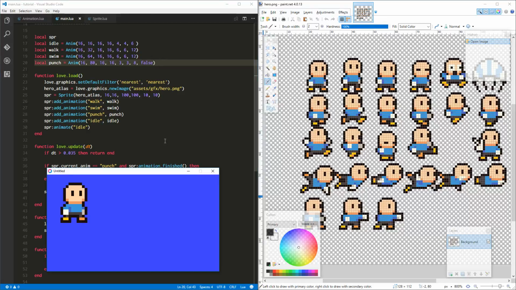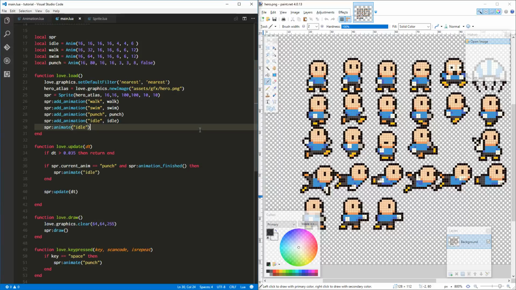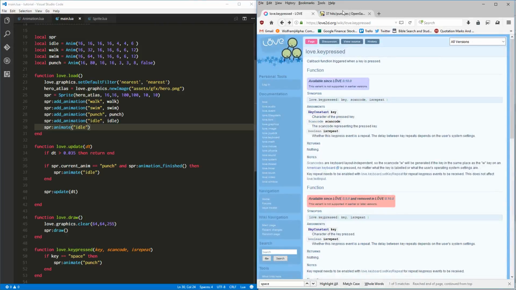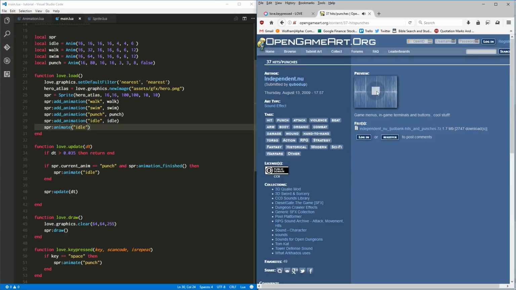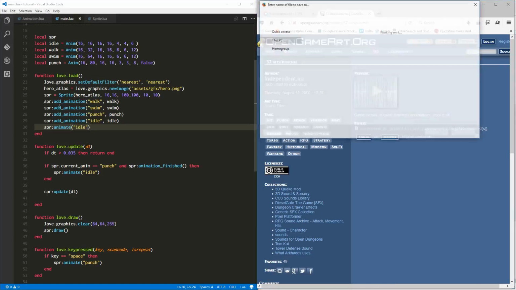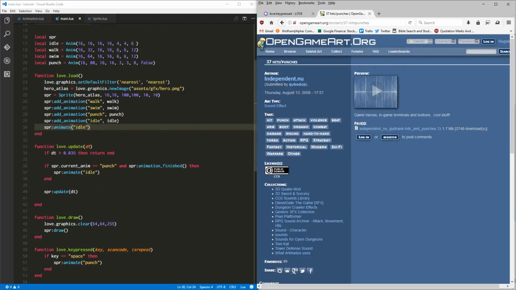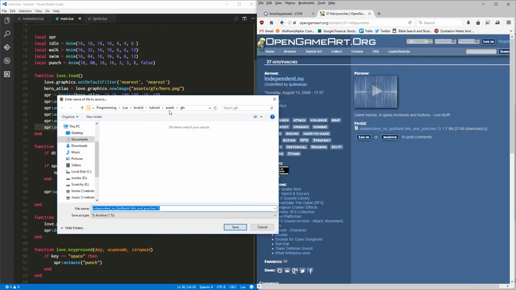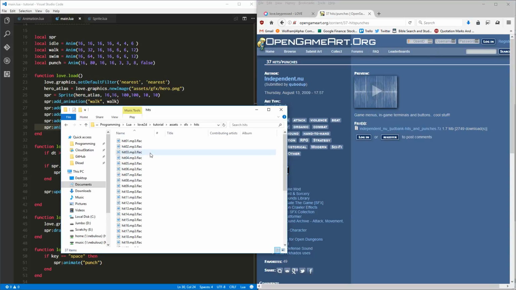Okay. So, as promised, let's also go in, and I found some really cool punch sounds on OpenGameArt. You hear that? That's really cool. Yeah. All right. Let's grab those. And I'm going to put those not in graphics, but we're going to make another folder. We'll call it sound effects. We'll stick those in here. We got a bunch of them, and they're FLAC.